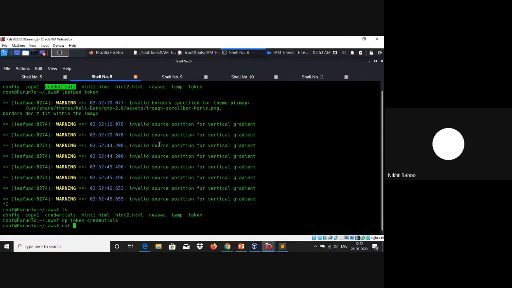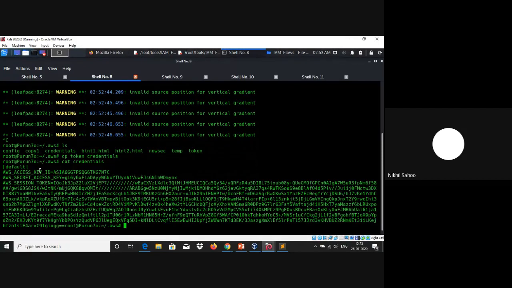We do a cat credentials here. And as you can see, we have set up our access key, secret key, and our session token. And this is a kind of temporary security credentials, which has a time limit.